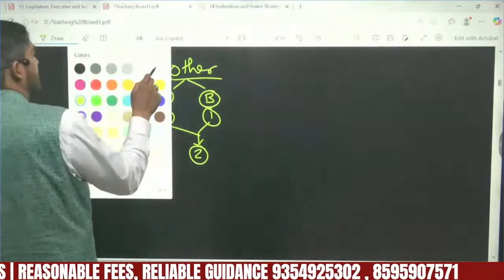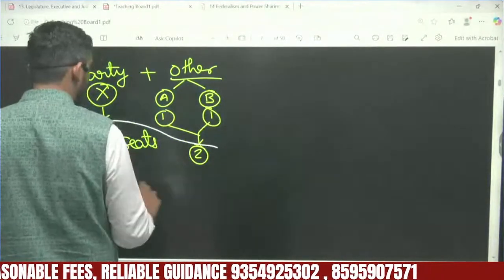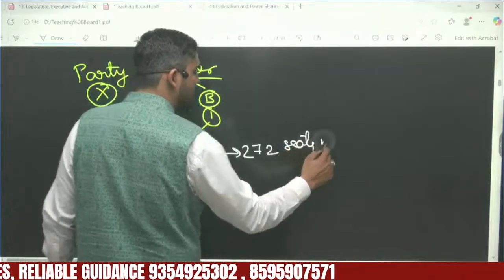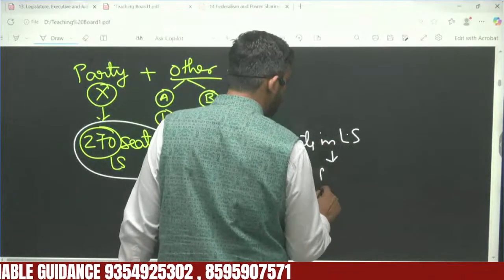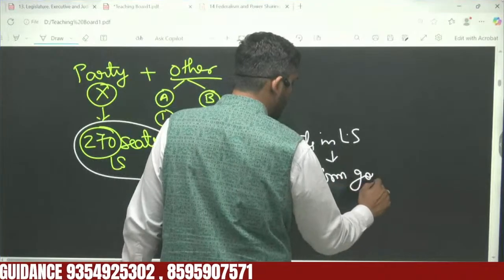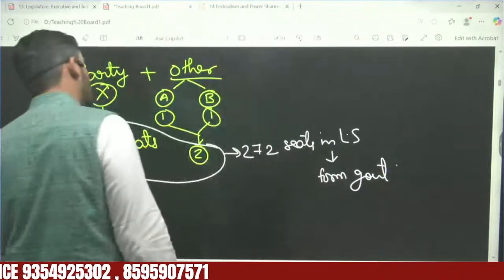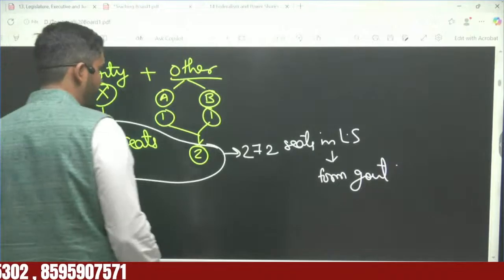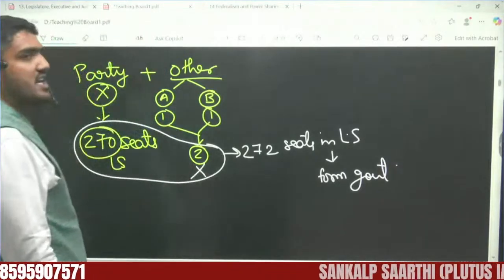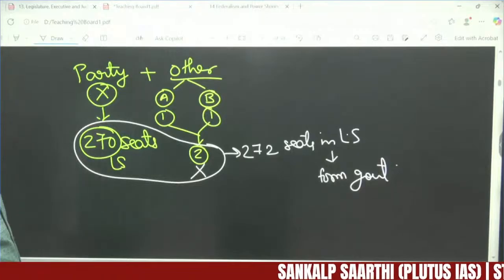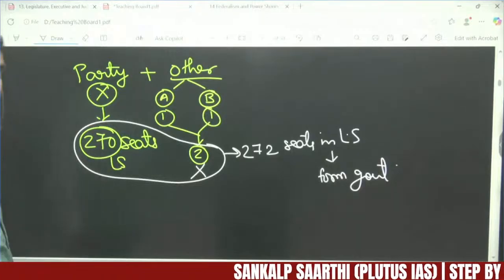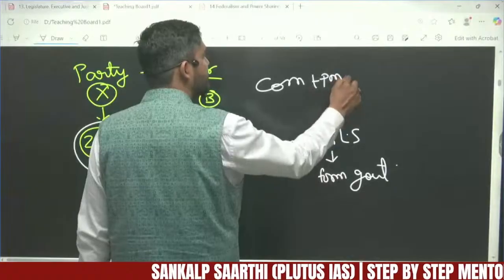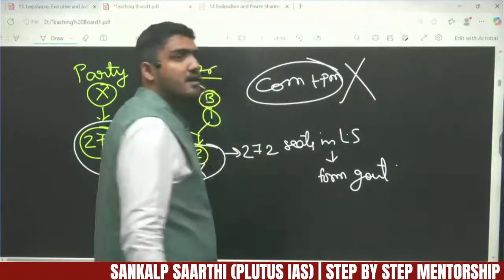Now let's say this BJP combines with them, and now they have 272 seats in Lok Sabha. Hence, they will form the government. Now, in case at any point of time these two parties withdraw support from the majority party, this council of ministers, including the prime minister, will fall. Getting the point?